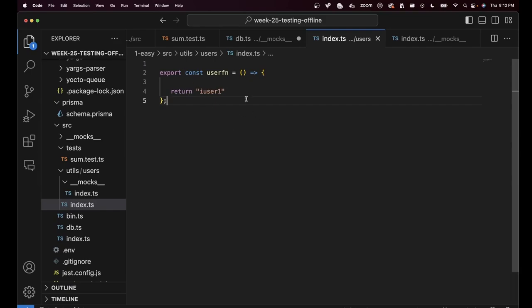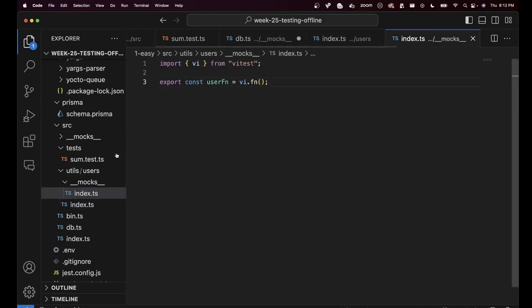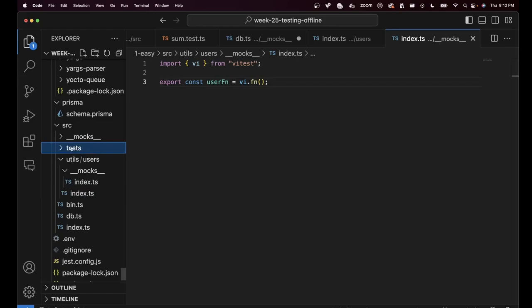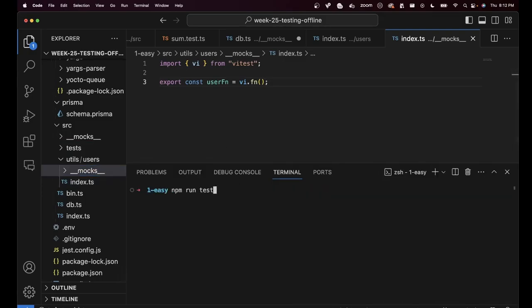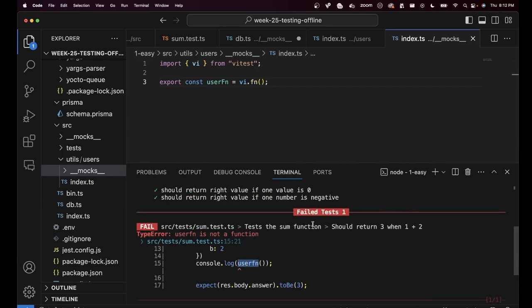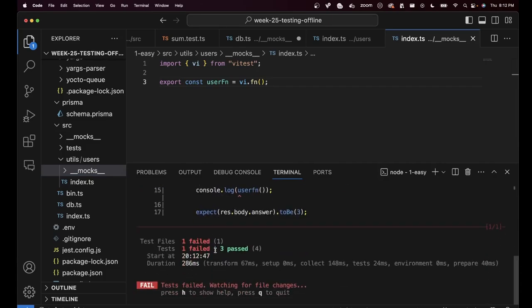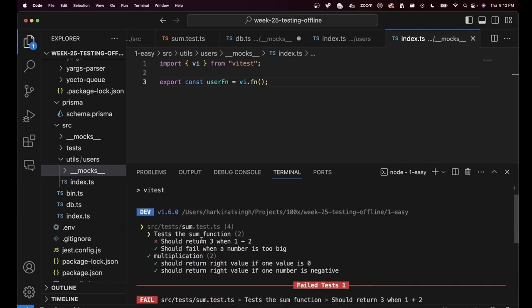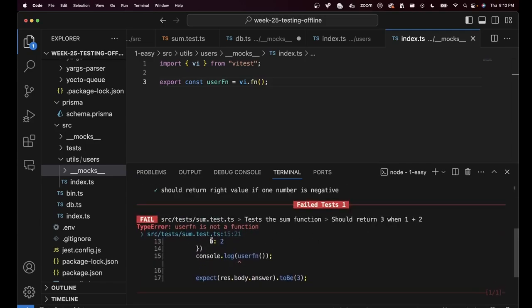And hence I have mocked out this function where I've mocked it out in __mocks__/index.ts. I did not put it in the global __mocks__. I had to introduce another folder right next to where index.ts exists. If I run the tests now and look at the logs, there is an error. Let's try to debug it together.